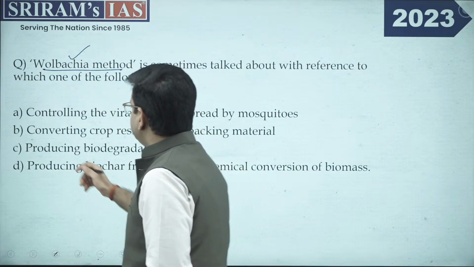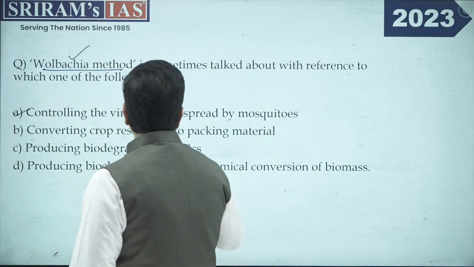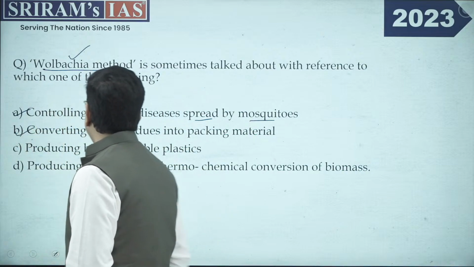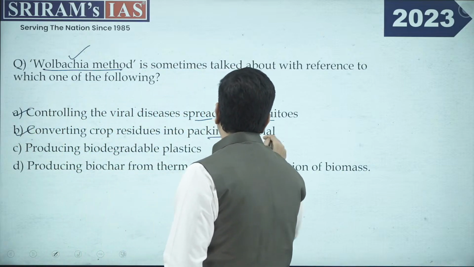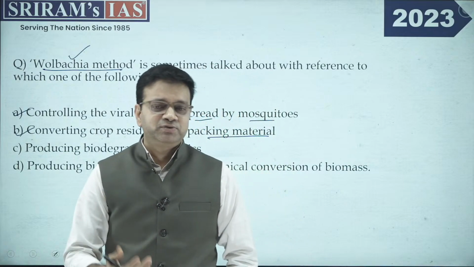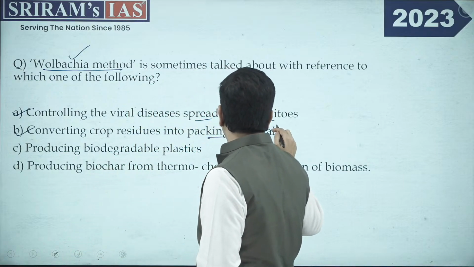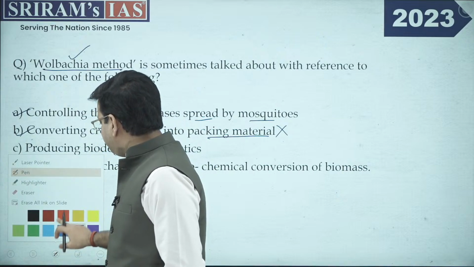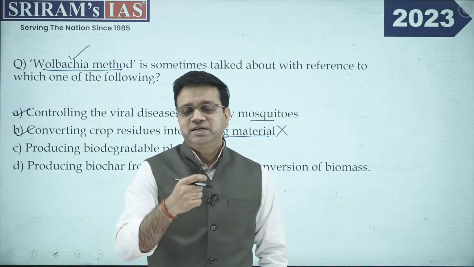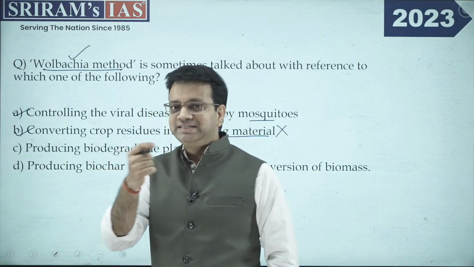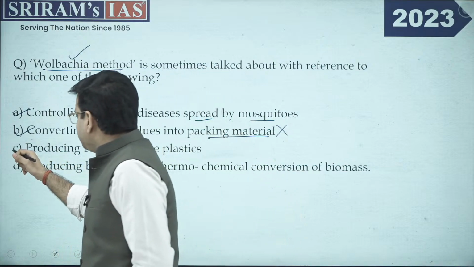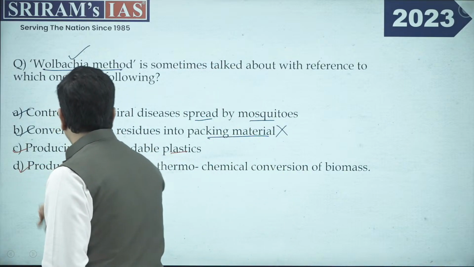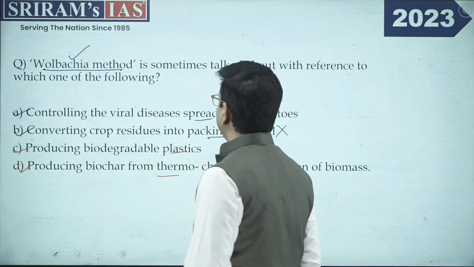The first statement given is to have control over viral disease spread by the mosquito. The second is converting crop residues into packaging material. If you are aware of this methodology, you can easily eliminate it, as it has nothing to do with packaging. When you see how questions are framed, they are framed in a way to disguise you, so that you do not arrive at the answer too easily. The third is the production of biodegradable plastic. The last is the production of biochar from the thermochemical conversion of biomass.